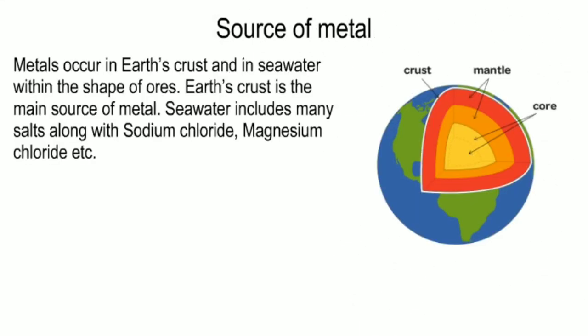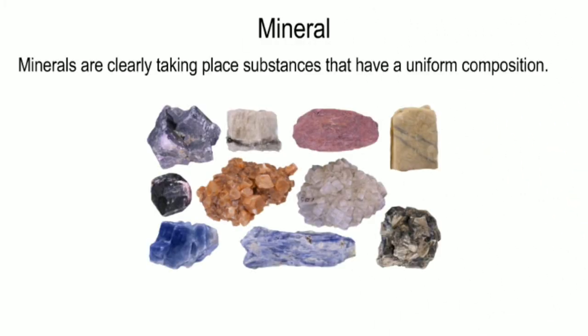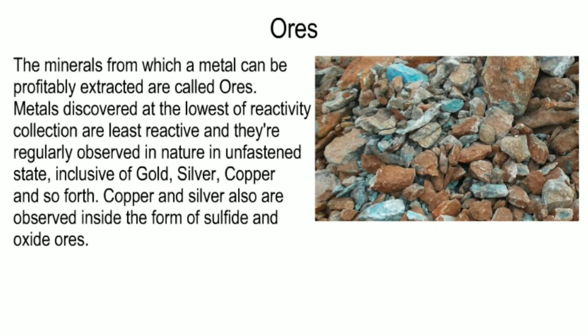Source of metal. Metals occur in Earth's crust and in seawater, in the form of ores. Earth's crust is the main source of metal. Seawater contains many salts, such as sodium chloride, magnesium chloride, etc. Mineral. Minerals are naturally occurring substances that have a uniform composition. Ores. The minerals from which a metal can be profitably extracted are called ores.